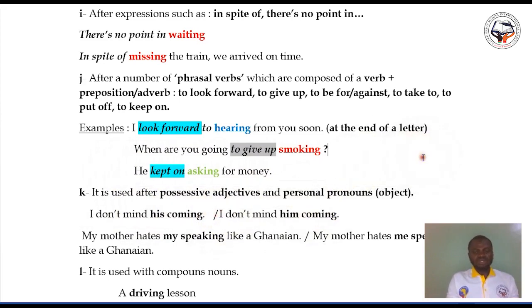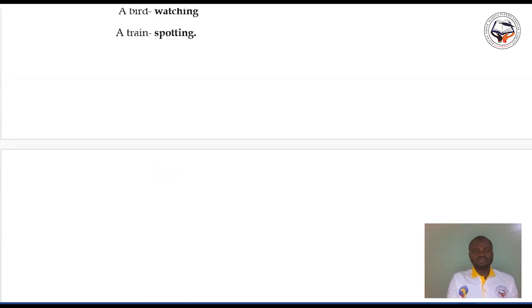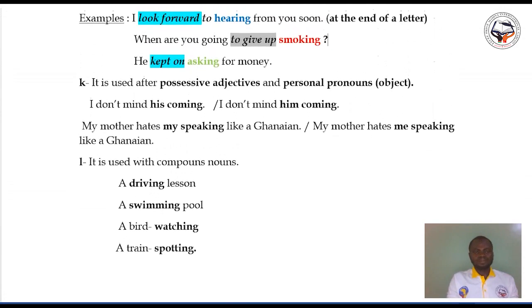So, the next use of the gerund is after possessive adjectives and personal pronouns, that is, object personal pronouns.